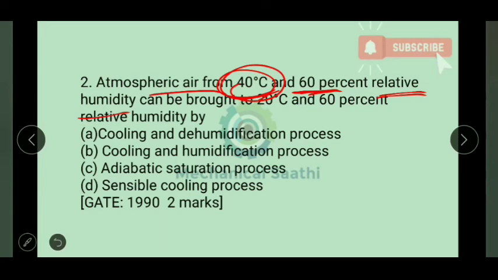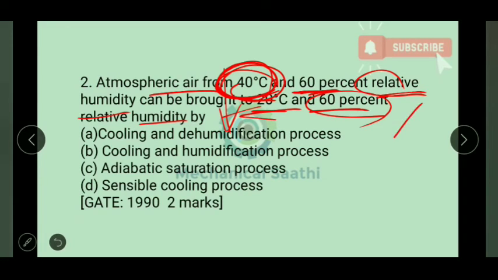By which process can it be achieved? First, we see the relative humidity remains the same, that is 60%, but the temperature is being decreased, from 40 to 20 degrees centigrade. So along the same 60% relative humidity line, it will come down.